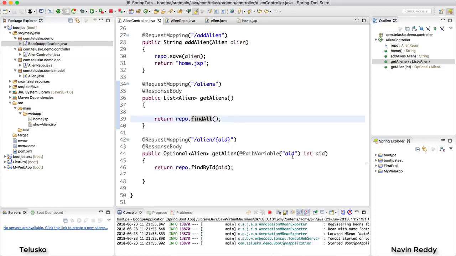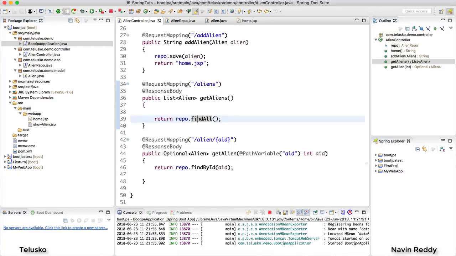Now, what do you think? Do we have an option on our server side that we will only provide JSON? What if a server says, hey, I will not be providing PDF, I will not be providing XML? Can we do that? And the answer is yes. That's where we have a concept of content negotiation, where a client will specify what they want and server can say, hey, this is not available. Or, when client says JSON, server says, okay, I have a JSON, take it. How will I do that?